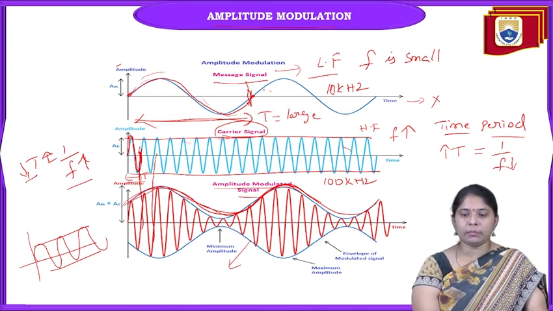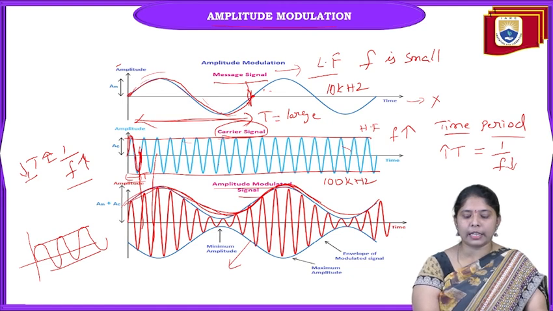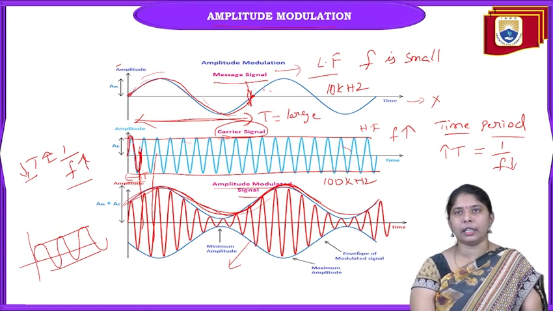So where is my message signal? Message signal is at the top of the carrier signal. So in the amplitude part, we are keeping the information signal and transmitting from one place to another place. This is the amplitude modulated signal.